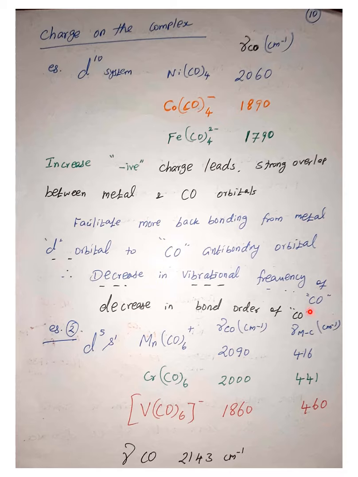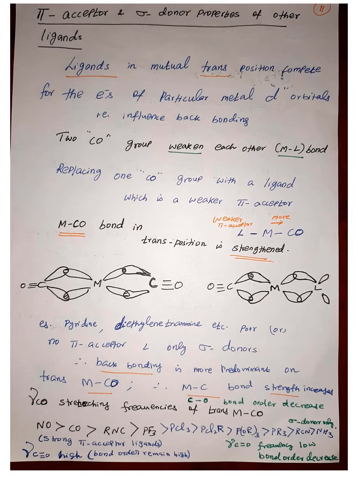So these are some of the evidence for how the bonding occurs in the metal carbonyl. Another important aspect is the pi acceptor or sigma donor present trans to the carbonyl in metal carbonyl complexes. The ligand trans to the carbonyl center will influence the extent of back donation. Ligands mutually trans compete for the electron donation. That means how much electron can be donated to the carbonyl center will be influenced by the ligand present